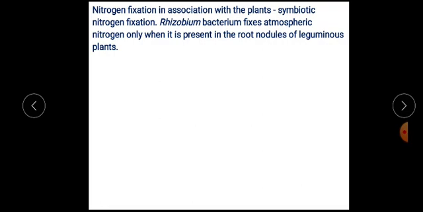That is why they are called symbiotic nitrogen fixers. Example is Rhizobium. Rhizobium fixes nitrogen only when it is present in root nodules of leguminous plants.